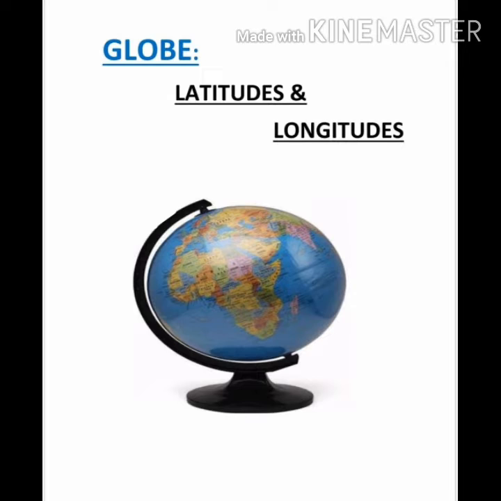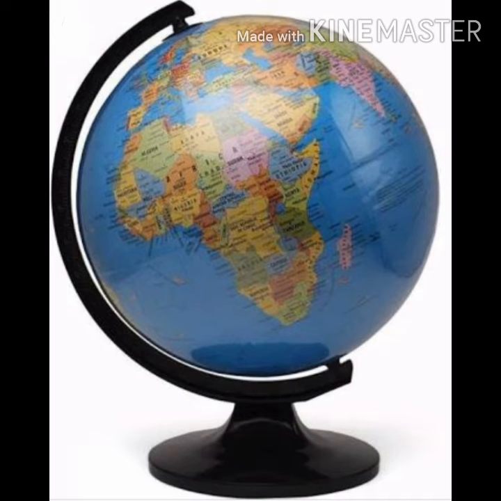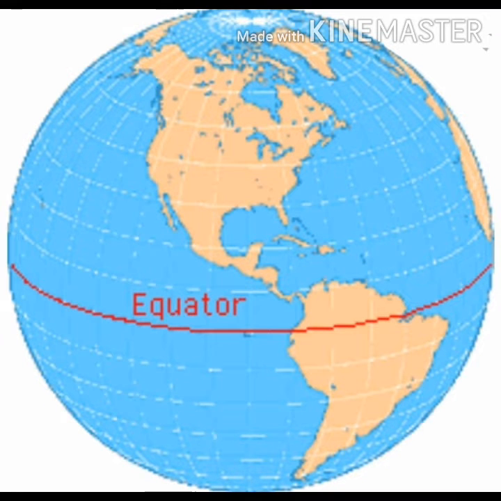So, we were on the topic globe, latitudes, and longitudes. I have told you about what is a globe. It is the miniature form of the earth. It can be big or small, and it is not fixed, it can be rotated. Next, we studied about the line equator, which divides our earth into two equal halves, northern hemisphere and southern hemisphere.